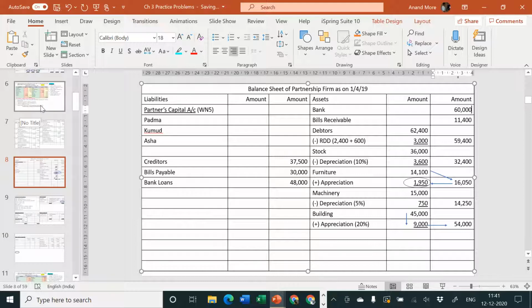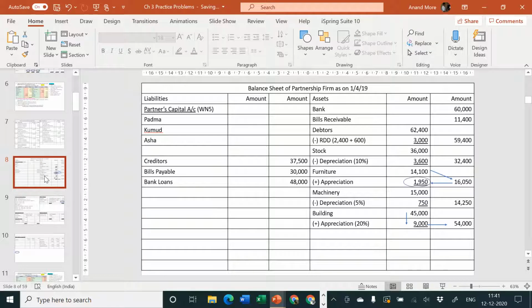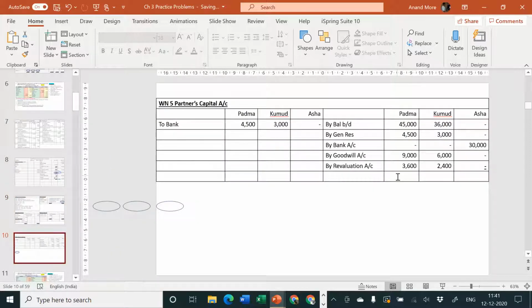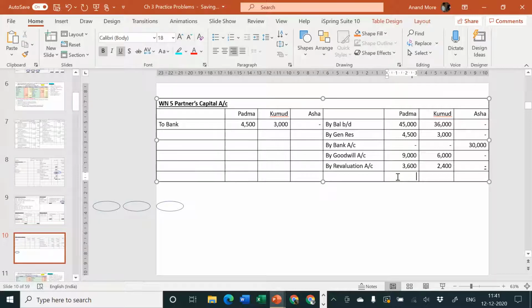Next part, very good. Any other account is pending? Revaluation complete, bank complete, goodwill complete. Yes, partners capital account. Let us take the total of partners capital account. Padma: 45,000, 4,500, 9,000 and 3,600.